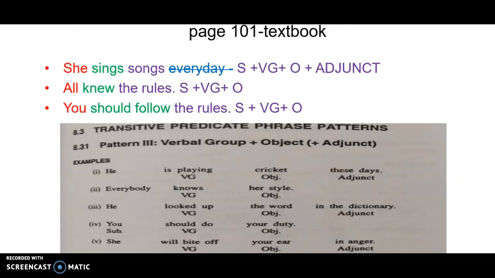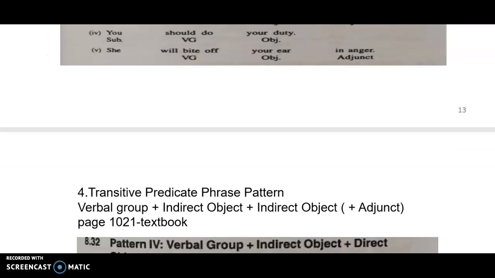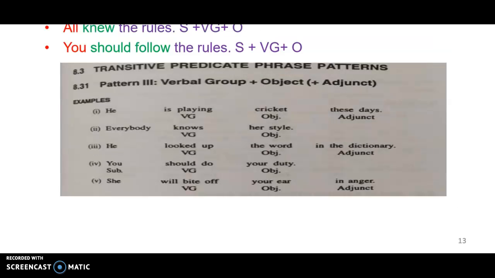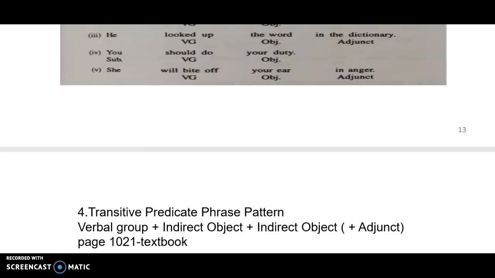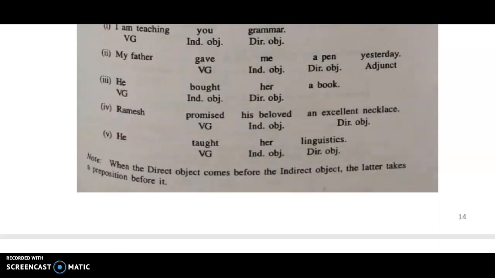So we are discussing the third pattern. What is the third pattern? You have the third pattern here: verbal group plus object, but there is no indirect object. The fourth pattern has verbal group plus indirect object and direct object. So the indirect object is added here. I'm teaching you grammar, and so on. Now let us go on to the